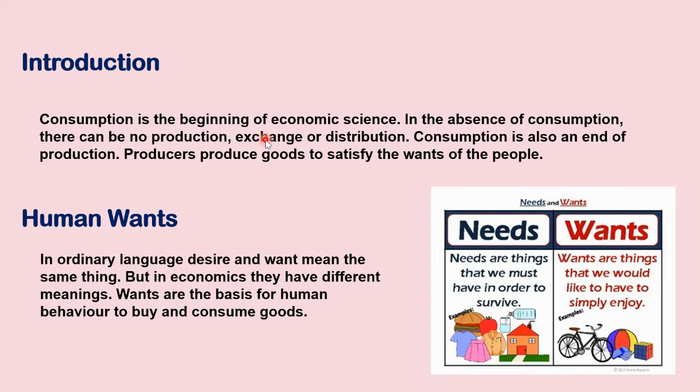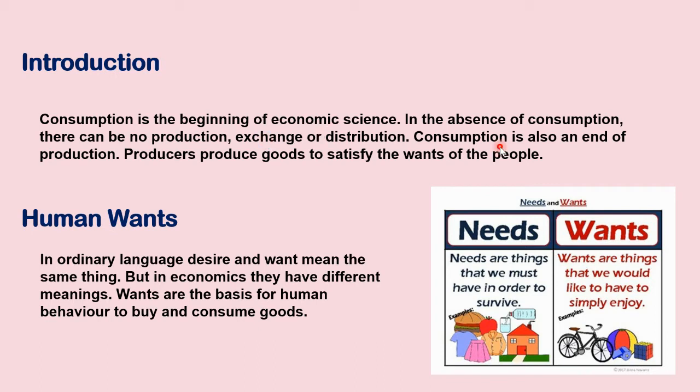So consumption is the beginning of economic science. So I tried to explain this by talking about production. Only if there is consumption, there will be production. Only if you consume all the 10 idlis, there will be production of lunch in the afternoon. So consumption is the beginning of economic science.